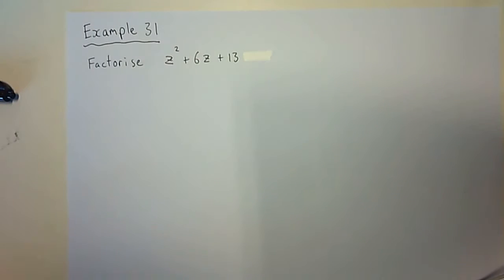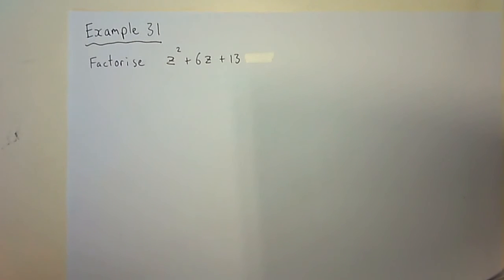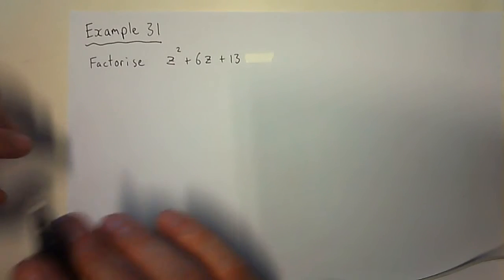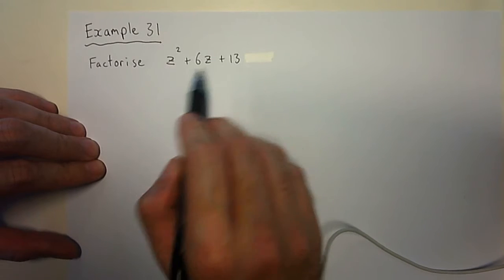Okay, so we're going to look at factorising z squared plus 6z plus 13. All right, and as we mentioned before, if it's got z to the power of 2, then we should have two solutions for the root, or we should be able to factorise it in terms of two linear expressions. Okay, so my first step in this situation is going to be to complete the square.